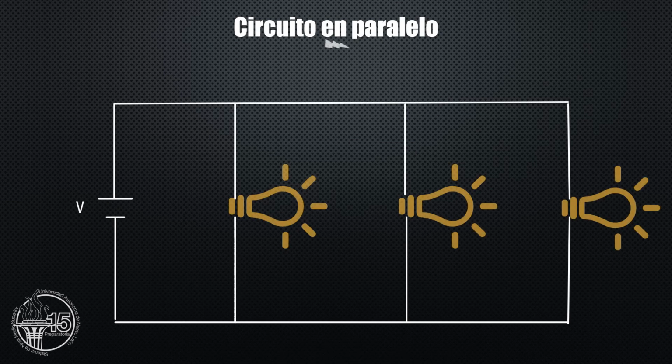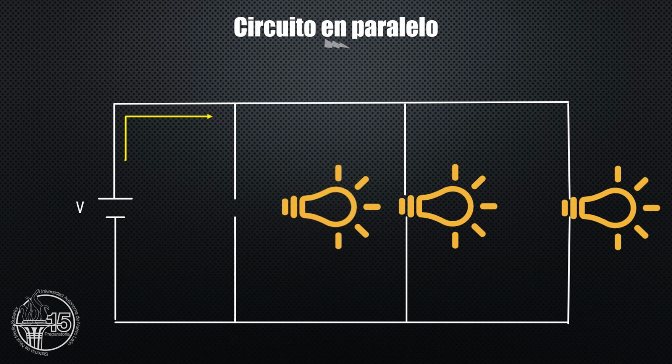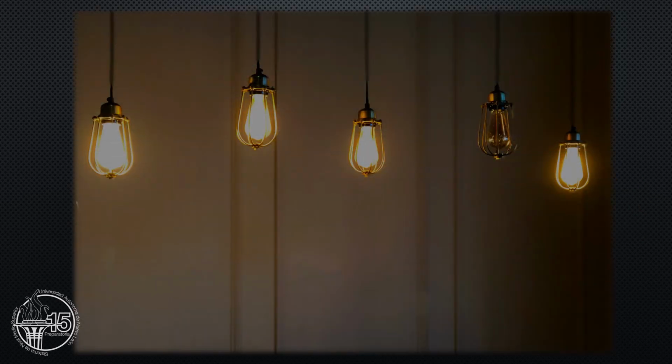So, now, let's suppose I have 3 light bulbs connected again, but this time in a parallel circuit. If suddenly I disconnected one of the light bulbs, the rest of them still will be on, because the circuit does not open to them. And this is just like the lights of a house.